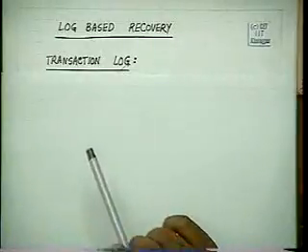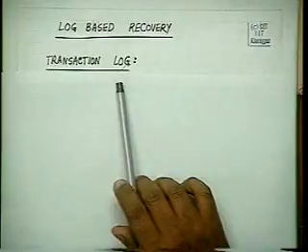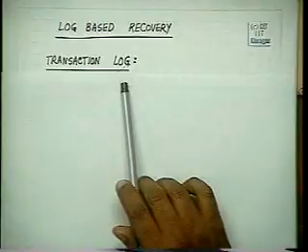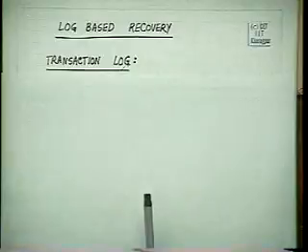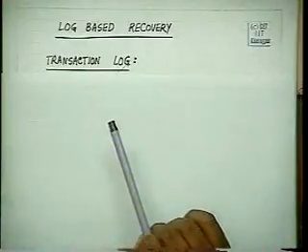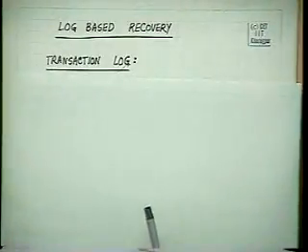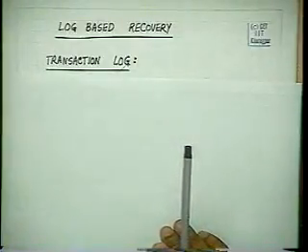For every transaction, or for the whole set of transactions which are executing at a particular place, we have what is called a transaction log. A transaction log is a file which exists in the secondary storage, into which data is written corresponding to each and every transaction. The details of the work performed by the transaction are written onto the log. Now let us see what sort of information we have to write onto the log.